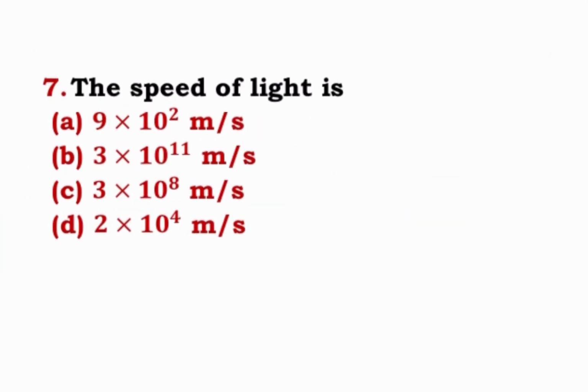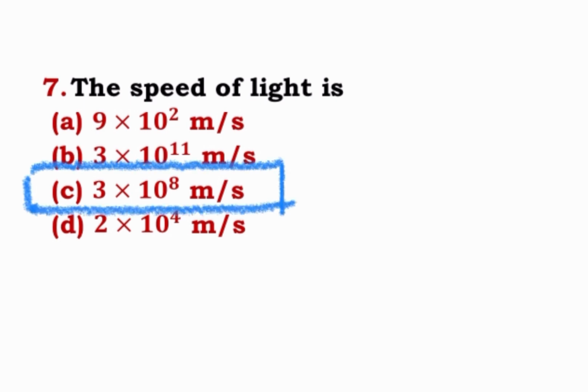Now very easy question, seventh question. The speed of light is 9 into 10 to the power 2 meter per second, 3 into 10 to the power 11 meter per second, 3 into 10 to the power 8 meter per second, 2 into 10 to the power 4 meter per second. And correct answer, we all know 3 into 10 to the power 8 meter per second.